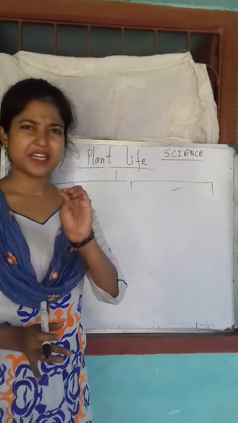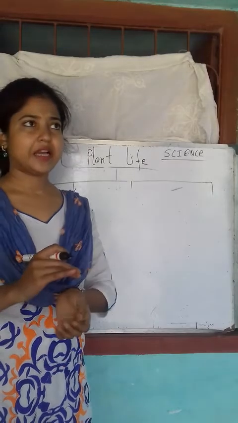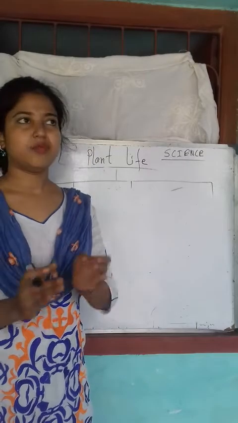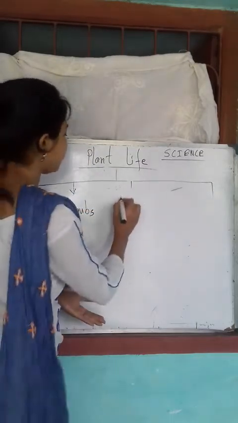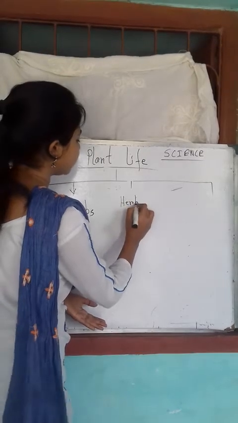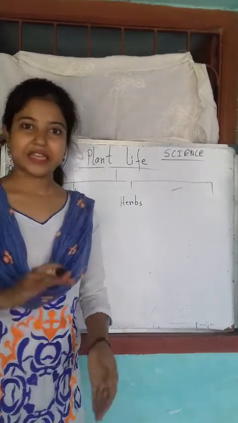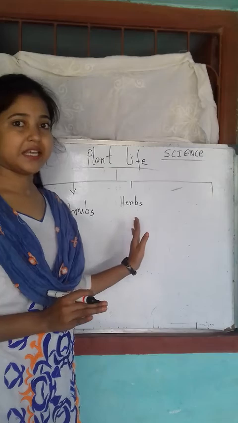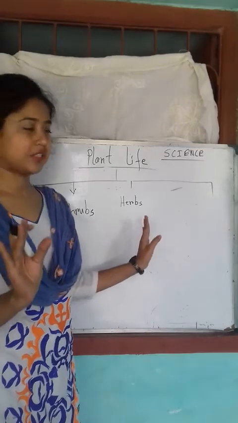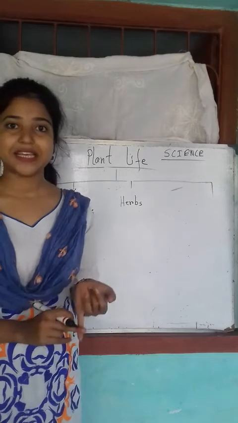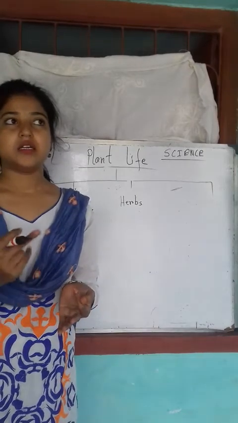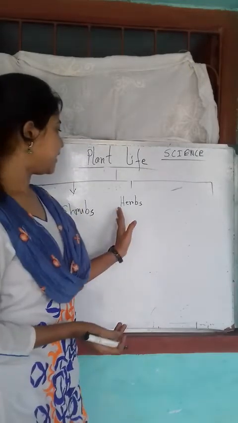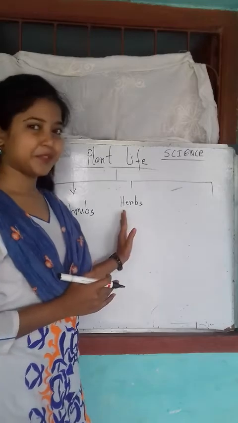They have a very soft green stem, and they grow mainly in tubs or in the ground, but very small. These are called herbs. They are very small plants and they have a very soft, green stem. These are called herbs, like tulsi, aloe vera, tulip, grass. These are very small plants. These are called herbs. Okay.